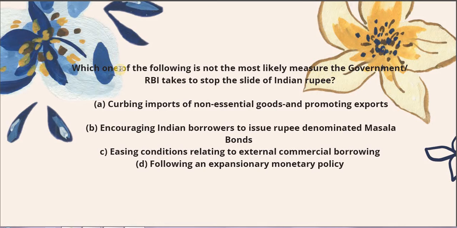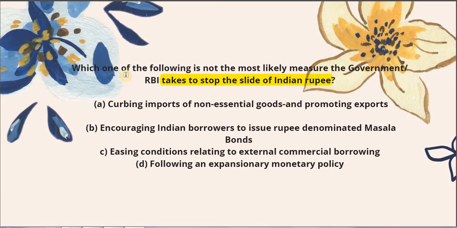So the last question is this: which one of the following is not the most likely measure the government or the RBI takes to stop the slide of Indian rupee? We'll proceed slowly here because it's a really, really wonderful question. So the question is, which one of the following is not the most likely measure the government or RBI takes to stop the slide of Indian rupee?